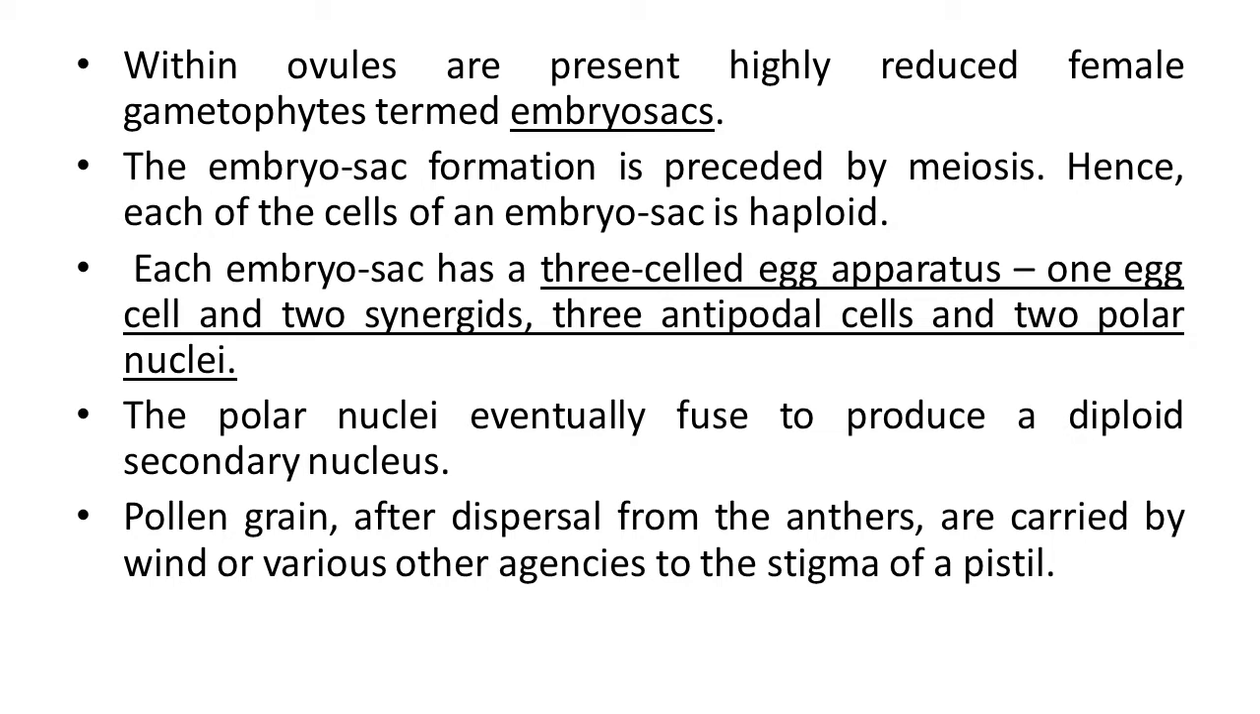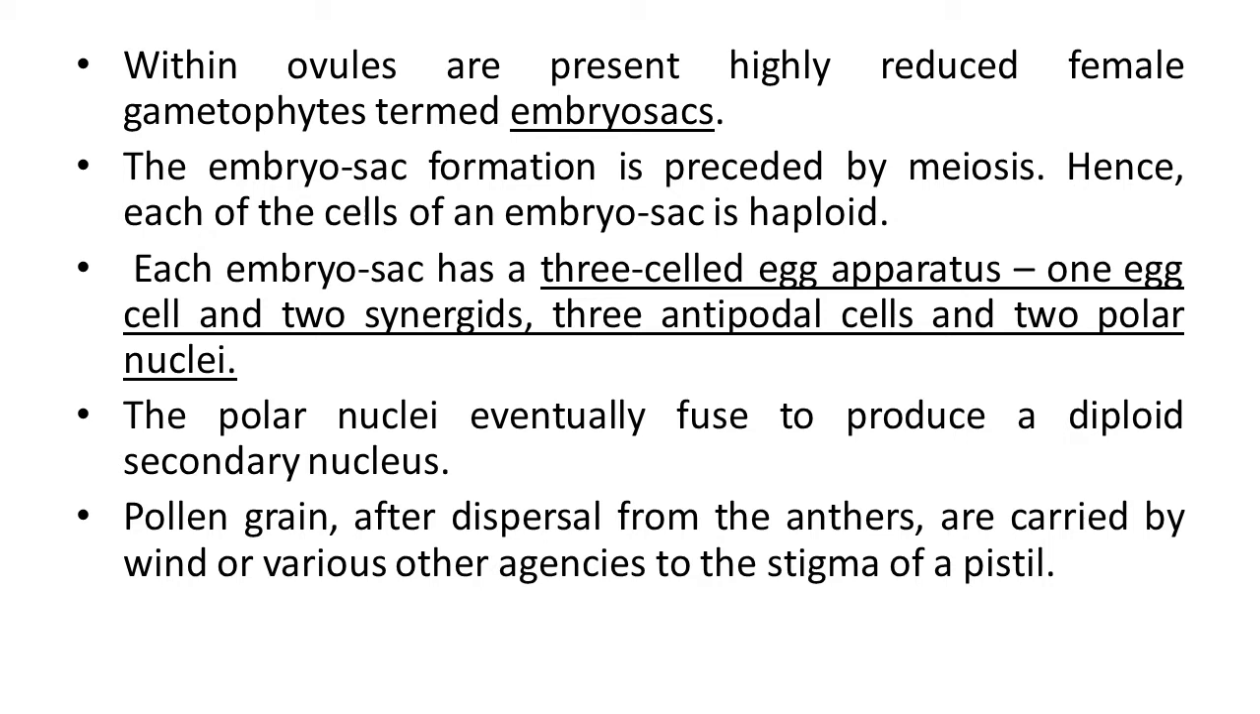If we talk further about reproductive organs in angiosperms, in the female, within ovules are present highly reduced female gametophytes termed embryo sac. The embryo sac formation is processed by meiosis. Hence, each cell of an embryo sac is haploid here. In the embryo sac structure, an 8 cell organization is there, that we will study in standard 12 in detail also.